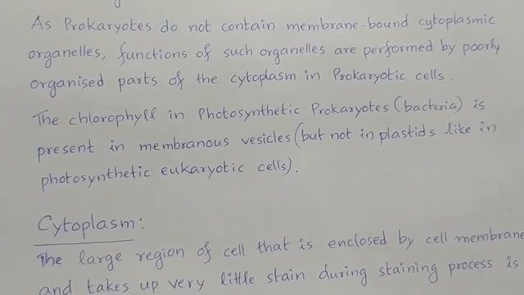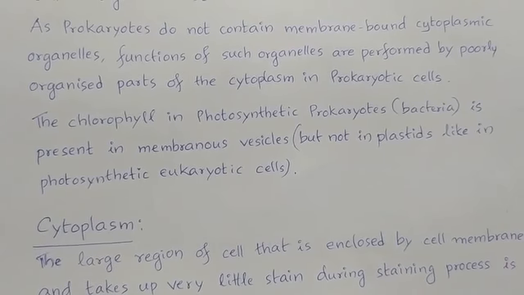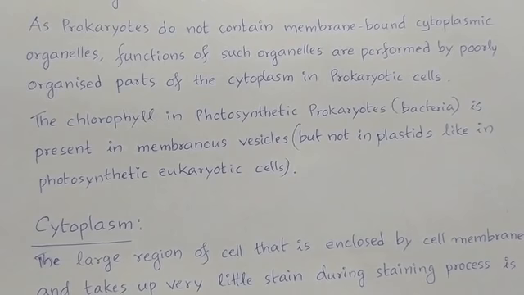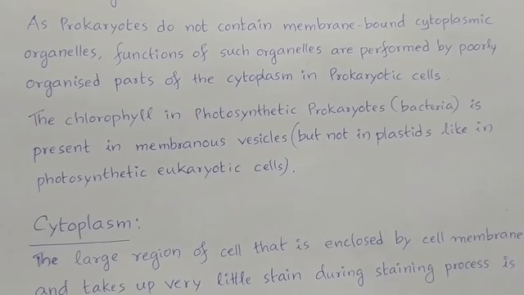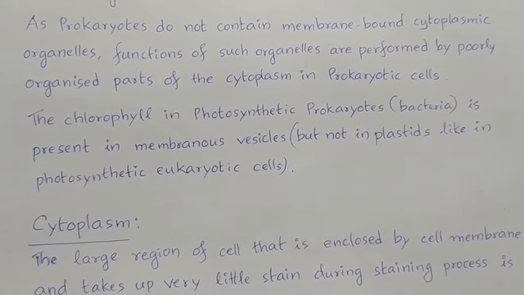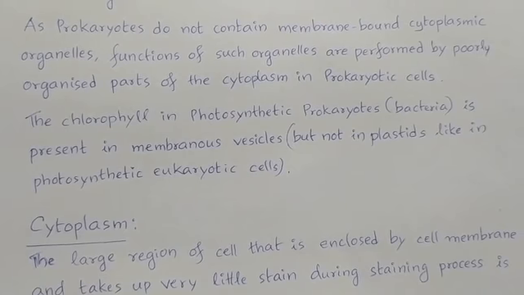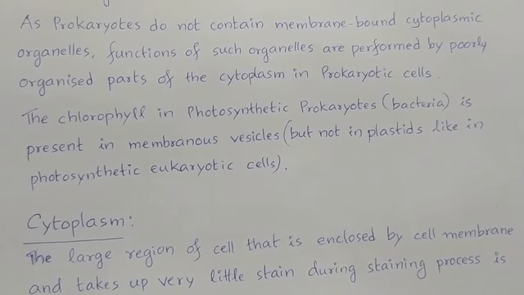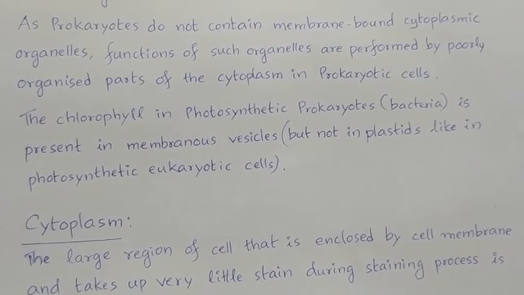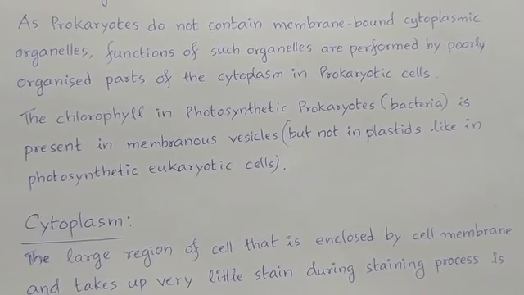Hence, in prokaryotic cells, there is no defined nucleus and no membrane-bound cytoplasmic organelles.